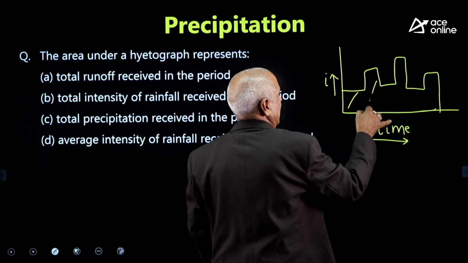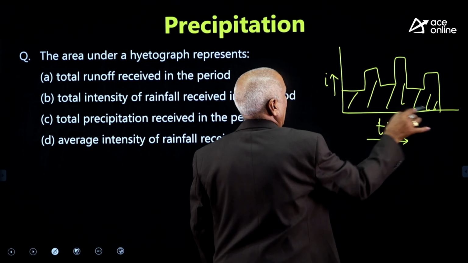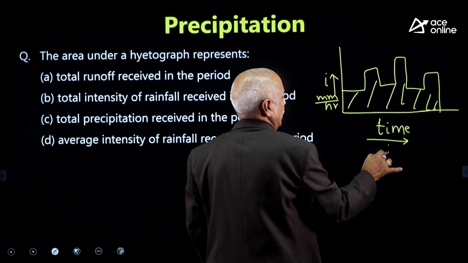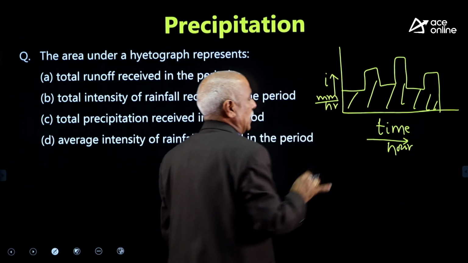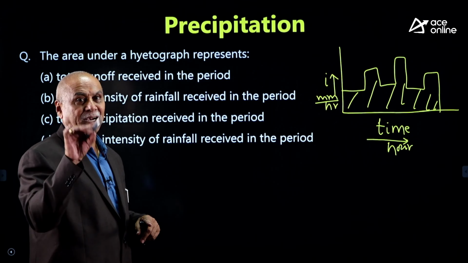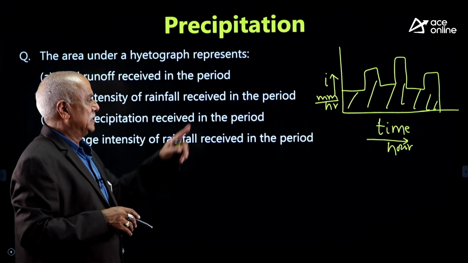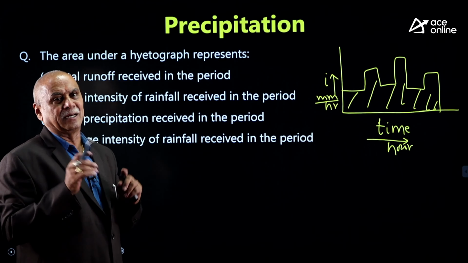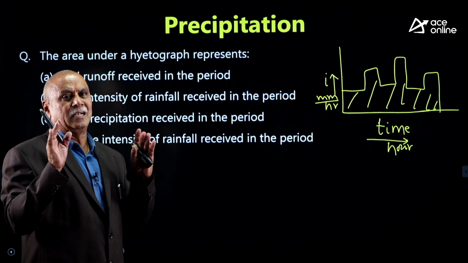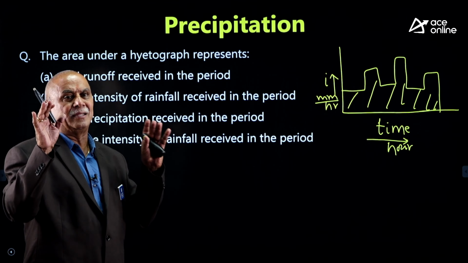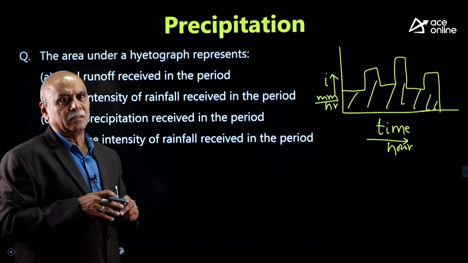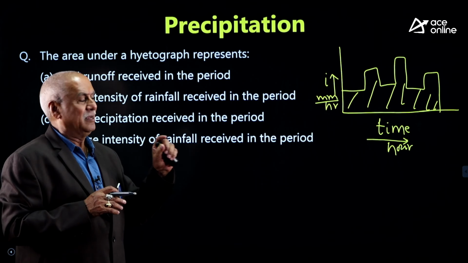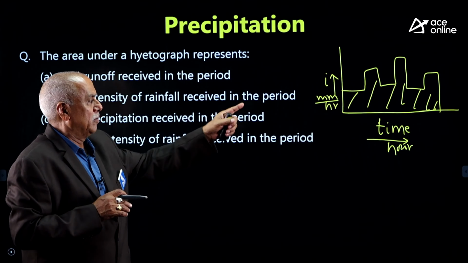So its area will give you, as this is in millimeter per hour, rainfall will be in hours. Area will give integral y dx, means I into t, mm per hour into hour, millimeter, that is total depth of rainfall received by the catchment. The total depth of rainfall received by catchment will give you area of the hydrograph.